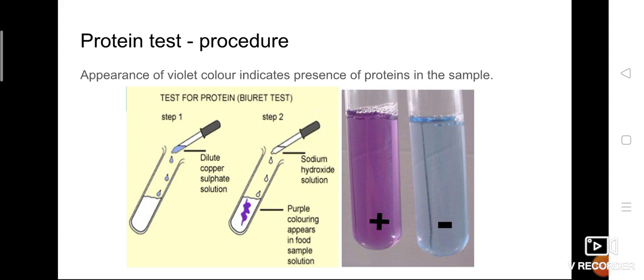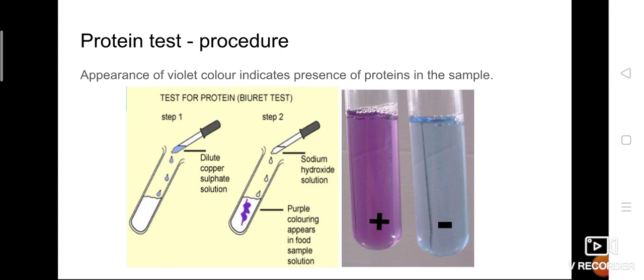Caustic soda is nothing but sodium hydroxide solution. If we add sodium hydroxide in water in a particular amount, you will get caustic soda solution. Like that, copper sulfate also helps to test the proteins. Let's look at the procedure now. Think of a substance which is rich in proteins. For example, let's say pulse, because both vegetarians and non-vegetarians take pulses.